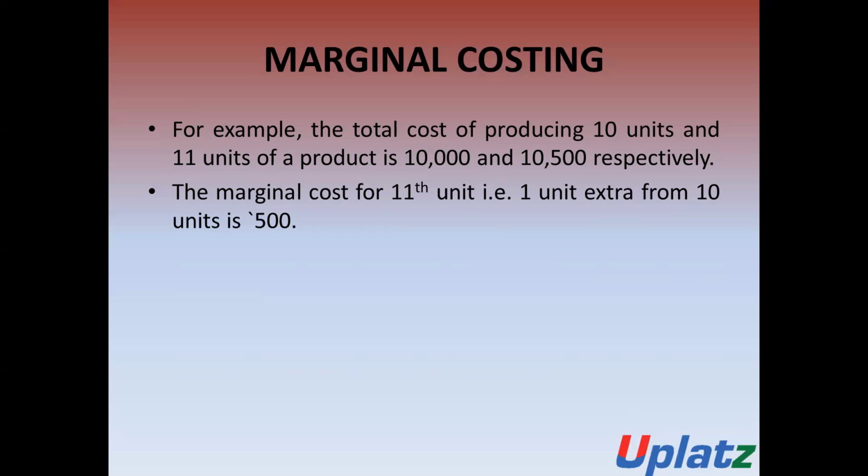Then the marginal cost of the 11th unit is 500 rupees, which is the difference between the normal production and the production increased by 1 unit. So the marginal cost for the one extra unit over 10 units is 500 rupees. On the basis of this example, we can understand how to determine the marginal cost of a particular unit.